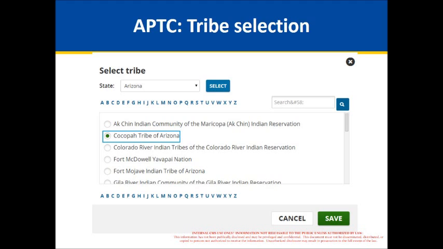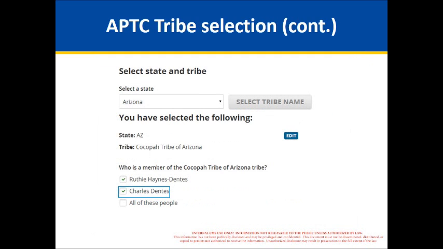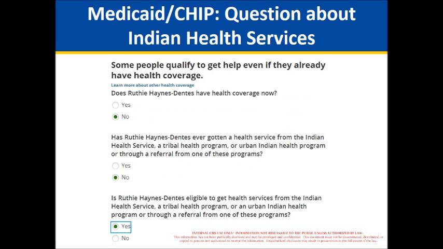Basically what the person does is they select the state, they select the tribe, and they click Save. And then if you could go to the next screen, they just select the names of the people who are a member of that tribe. And then, if there are other tribes, they could do the same thing for other people who are members of them. Then you just click Save and Continue, and the system stores that information. Okay, if you go to the next screen.